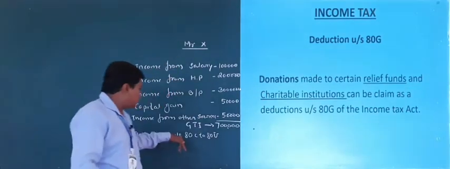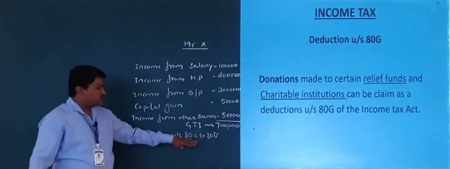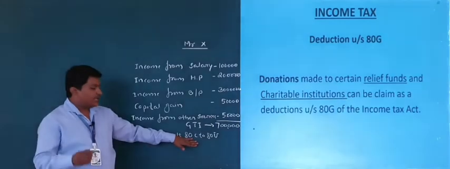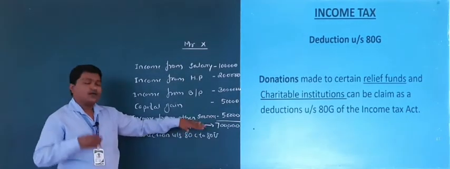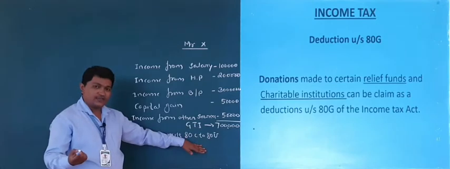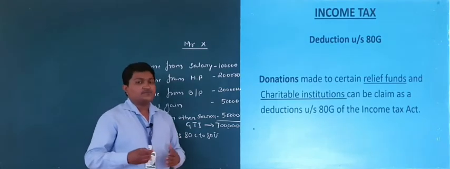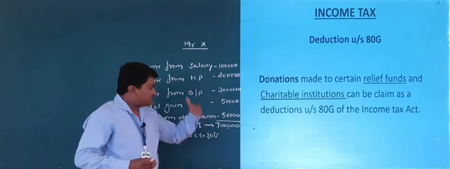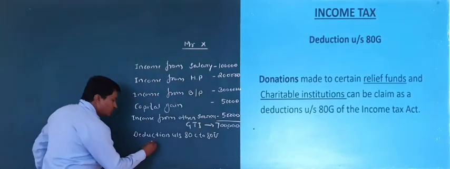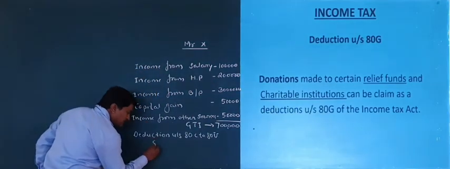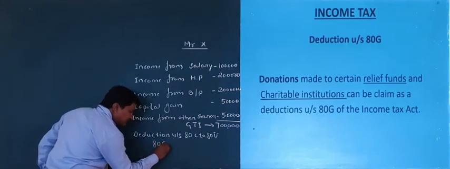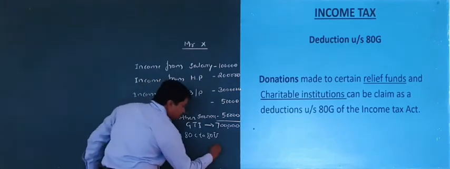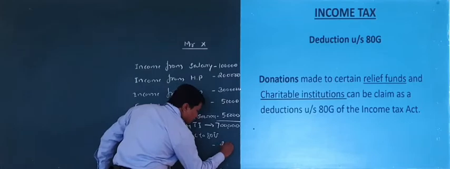Say for example, he has claimed rupees 1 lakh under section 80C, under section 80D, and he can claim a certain amount under section 80E also. In the same manner he also gets some deduction under section 80G, rupees 2 lakh.